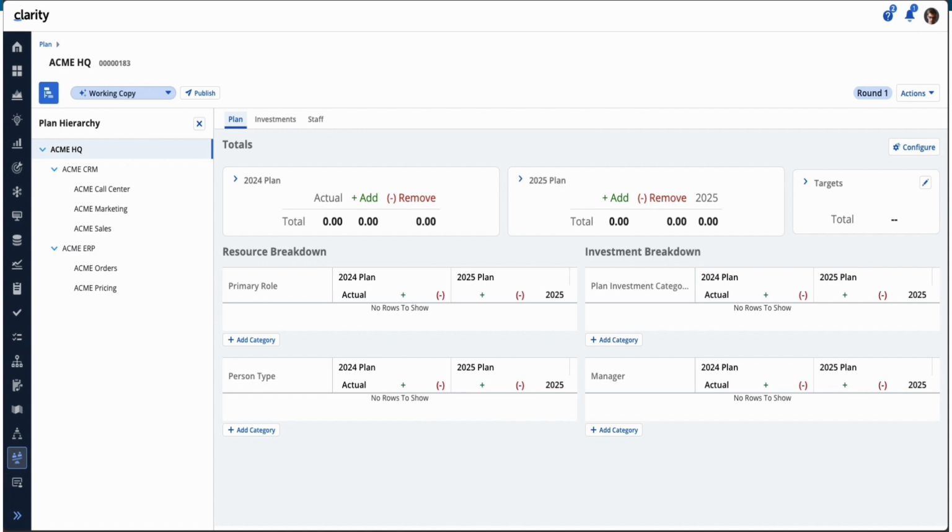And that concludes my demonstration of the new work plan enhancements for plans for 16.2.2.